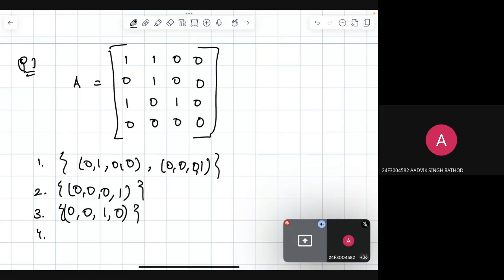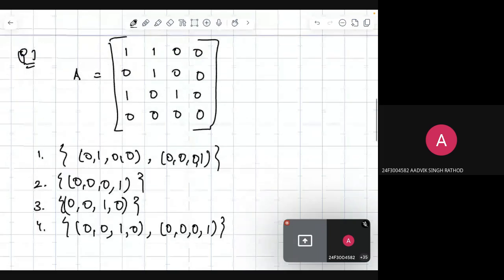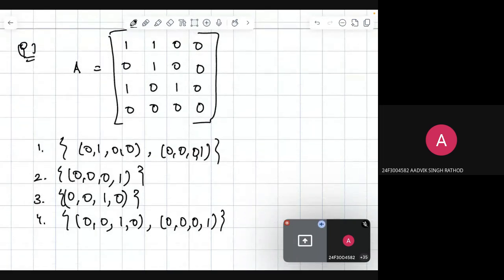And the fourth set is 0 0 1 0 and 0 0 0 1. These are the four options given to us, and we have to see which of the following sets is a possible basis for the null space of A.